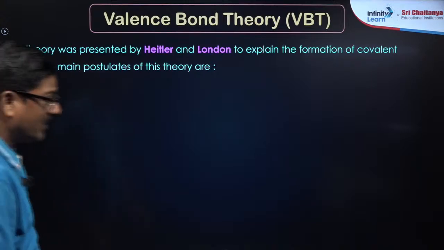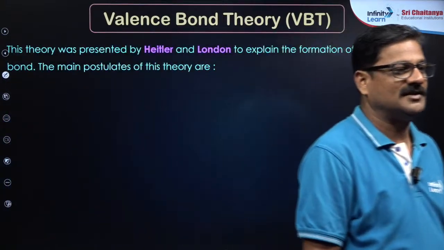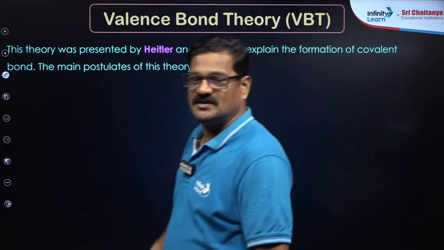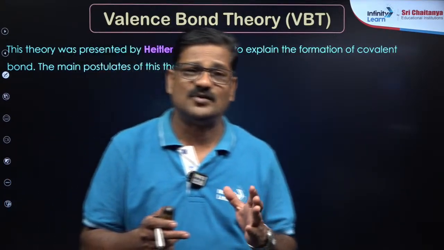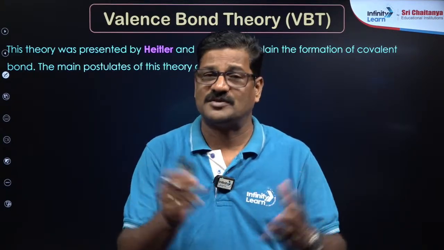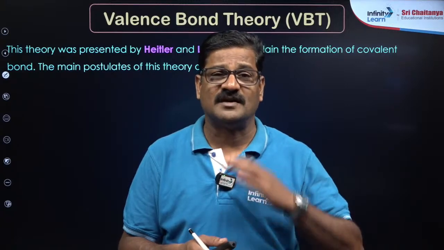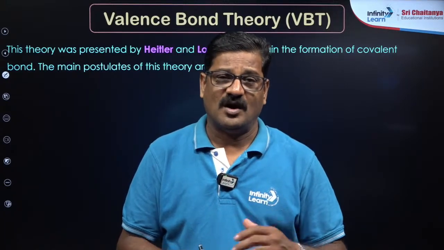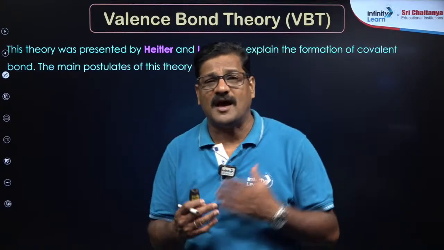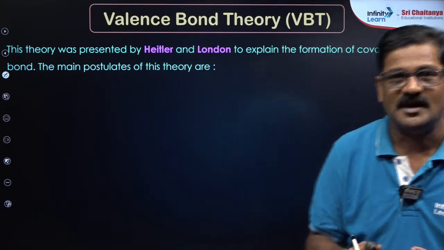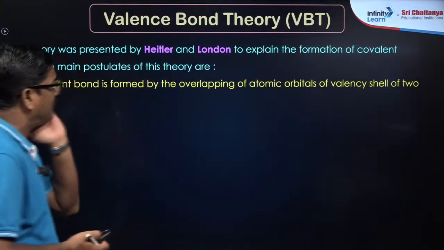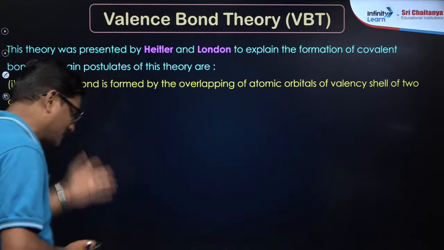Yeah, talking about valence bond theory. Valence bond theory is proposed by Heitler and London. According to this, a stable bond between two atoms is formed when the attraction forces are equal to the repulsion forces. And it is also given as the orbital concept, orbital overlapping. So a covalent bond is formed by the overlapping of atomic orbitals of valence shell of two atoms.